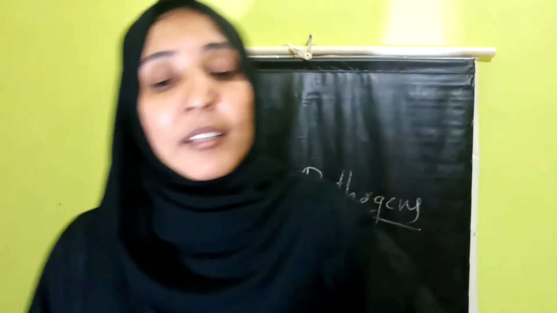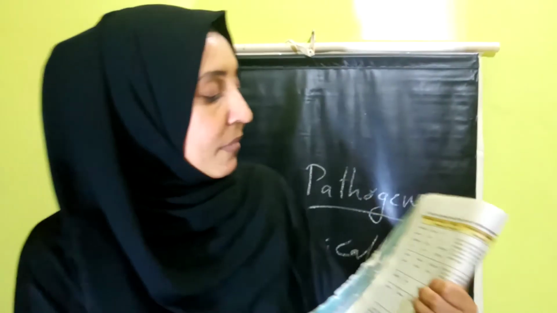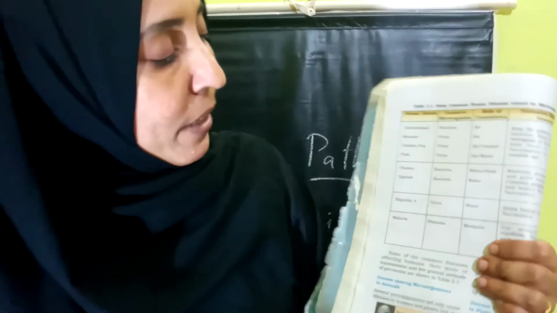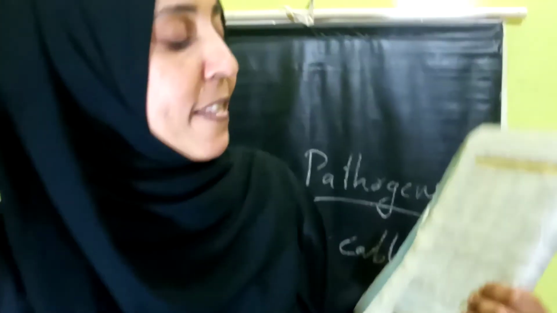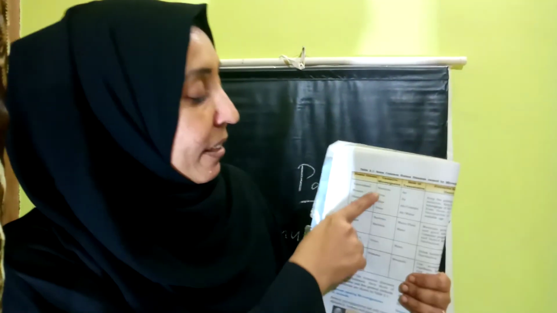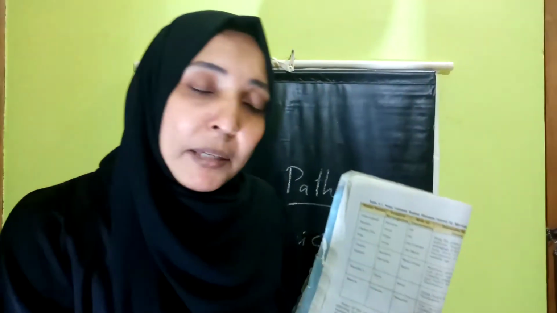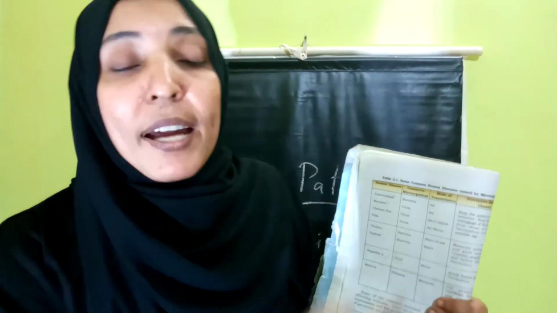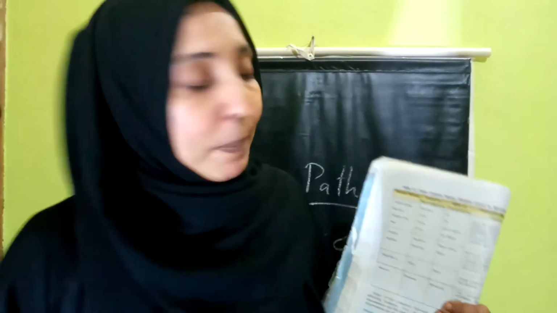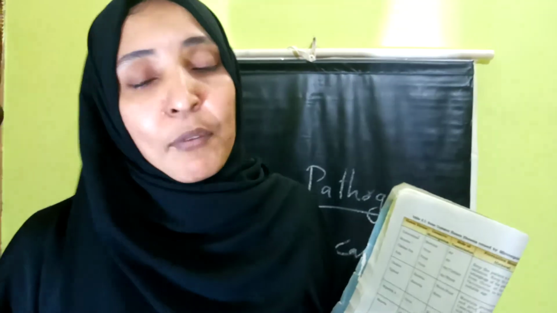In this chapter you can see there is a table, some common human diseases caused by microorganisms, Table 2.1. Here it is tuberculosis, measles, chickenpox, polio, cholera, typhoid, a number of diseases. The second part is about the causative microorganism, whether it is a bacterium, virus, fungus or protozoa. Then the mode of transmission, how it is transmitting from one infected person to a healthy person. And the last is the preventive measures. How can we prevent the spreading of this disease from one person to another?